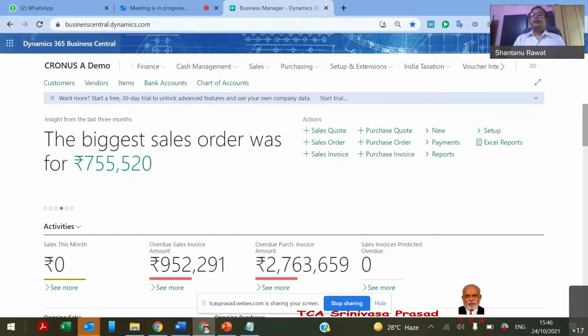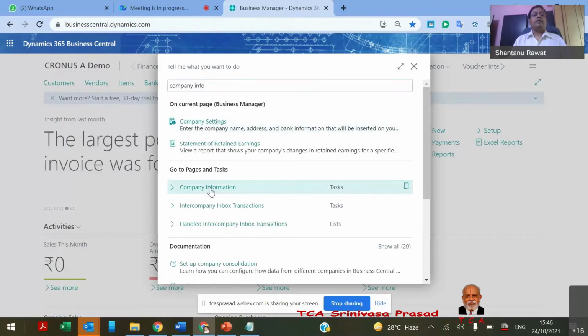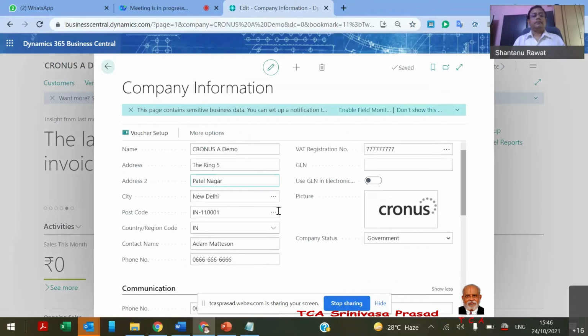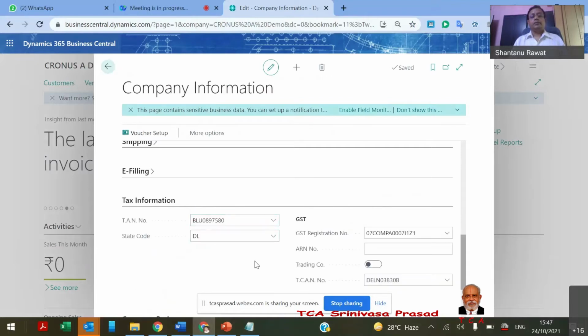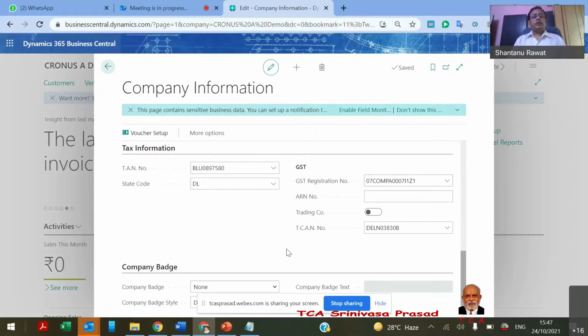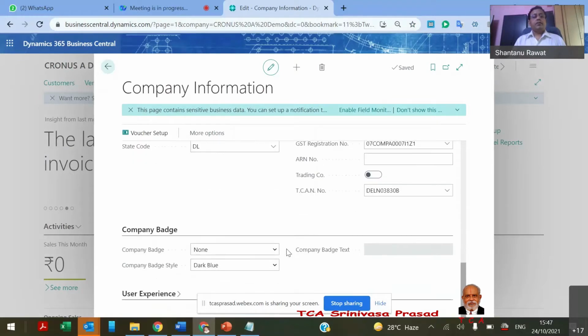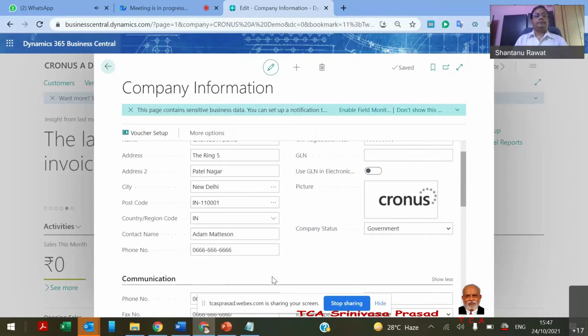One company is considered to have one PAN number or one CIN number. This company will have a default GST registration number, which we can define by default. But one company we consider a legal entity, having one PAN across India.